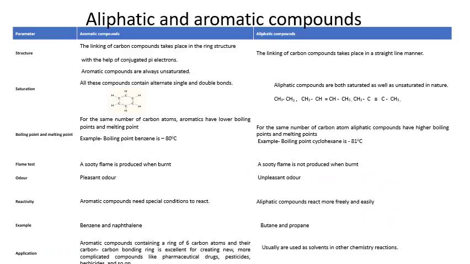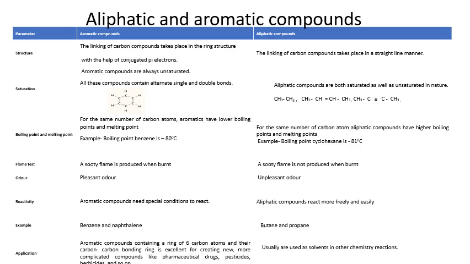In this slide, the difference between aliphatic and aromatic compounds is summarized. First thing is the structure. How do they differ from each other with respect to their structure? All aromatic compounds are ring compounds, meaning you will definitely find a ring of carbon atoms in all aromatic compounds. While in case of aliphatic compounds, the linking of carbon atoms takes place in a straight chain like fashion.